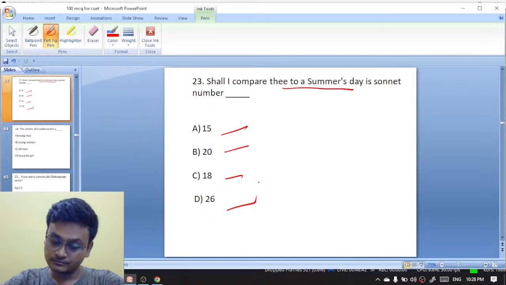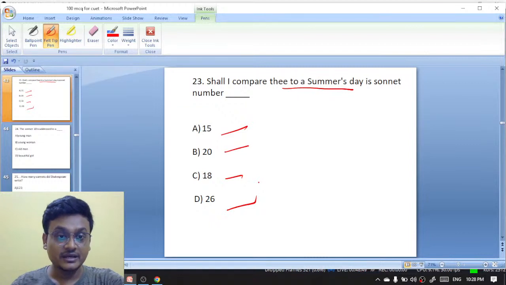Everyone right here, exactly. Pragati, Richi, then Priyanka, exactly. It is 18. Shall I compare thee to a summer's day, sonnet number? It is 18. Sonnet 18, exactly.